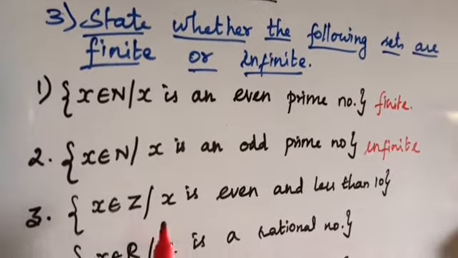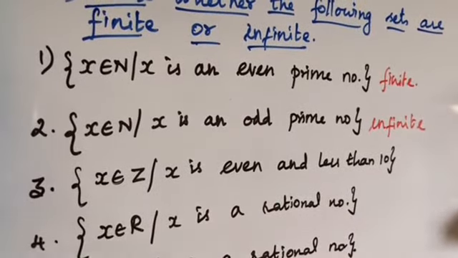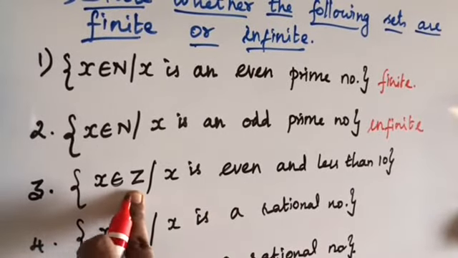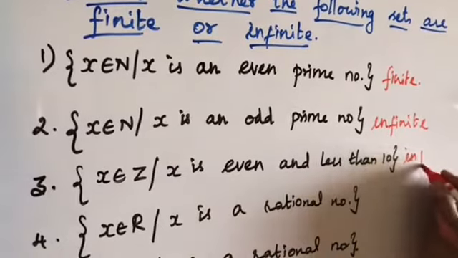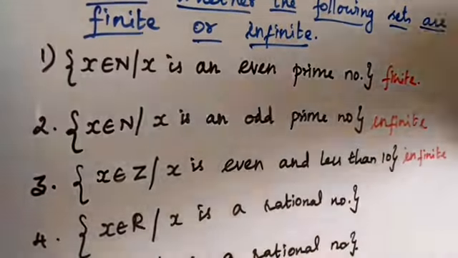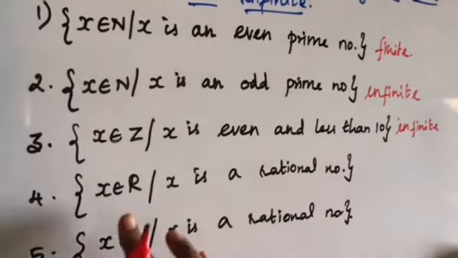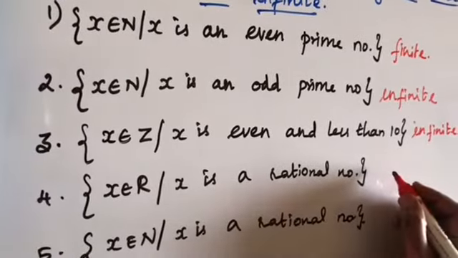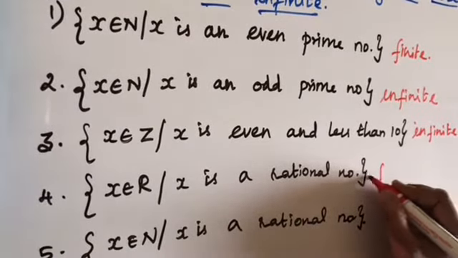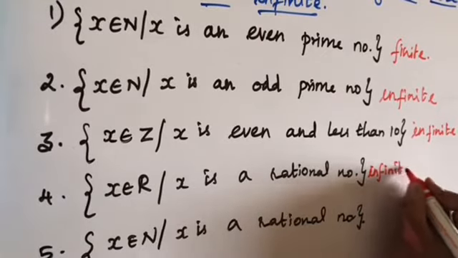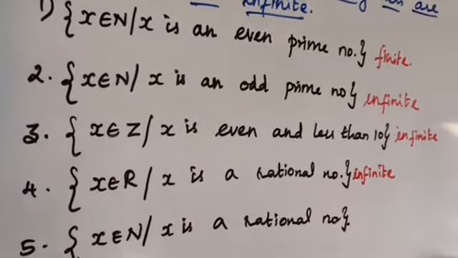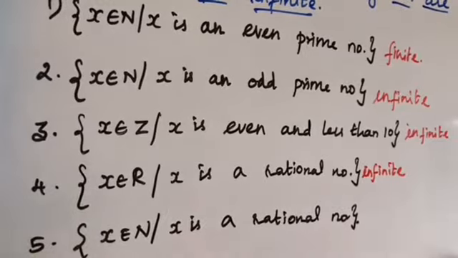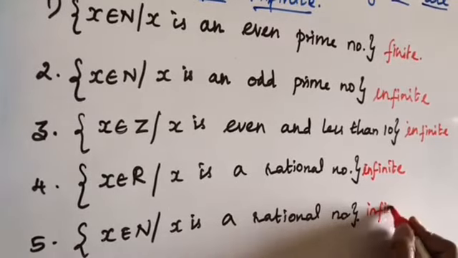x belongs to Z, x is even and less than 10. But x belongs to the set of integers Z, so it is also infinite. All negative numbers will come under this category, so it is infinite. Fourth one, x belongs to R, the set of real numbers, x is a rational number, so we couldn't limit it, right? So it is also an infinite set. Fifth one, x belongs to N and x is a rational number. It is also the set of all rational numbers, so it is also an infinite set.